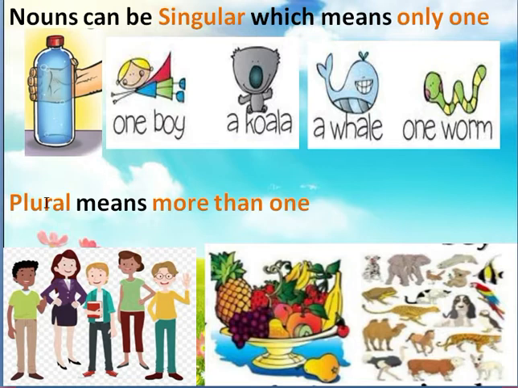And what does plural mean? Plural means more than one, a group of people, a basket of fruits, a group of animals, right? They are more than one. They are in groups, right? So that is why we call it plural. Okay, singular means only one and plural means more than one.